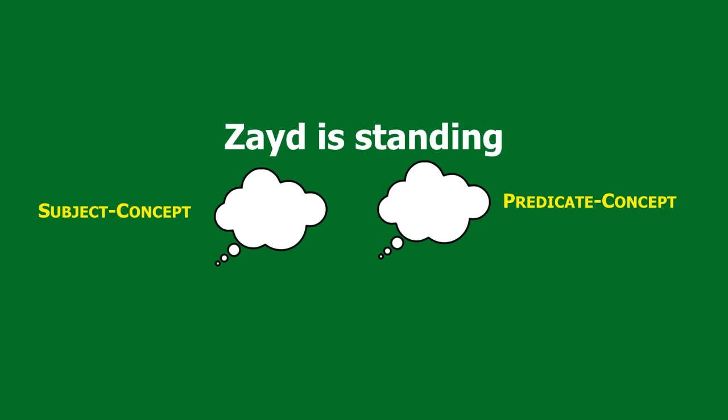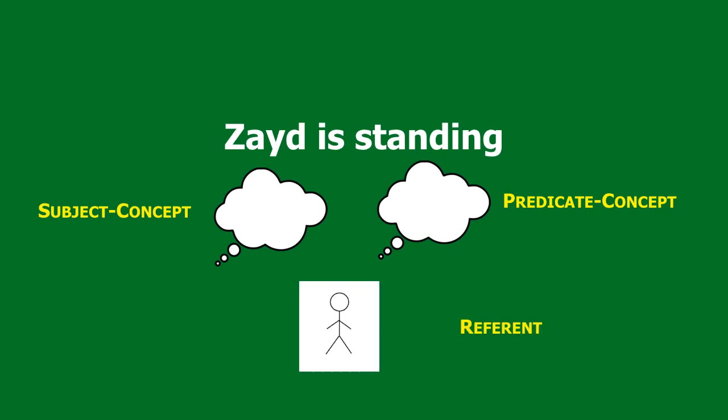We use the concept of Zayd, the subject concept, to get our hands on something called the referent. So the subject concept in the mind has a referent. What is the referent? What does it refer to? What does it represent? It refers to the actual Zayd, the actual person Zayd who exists outside the mind.